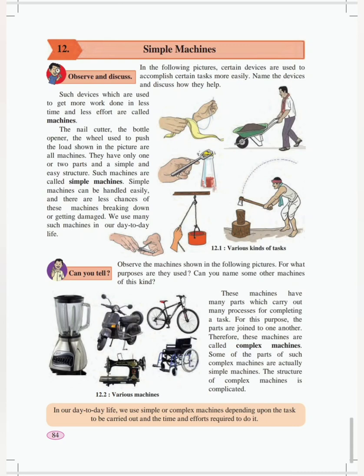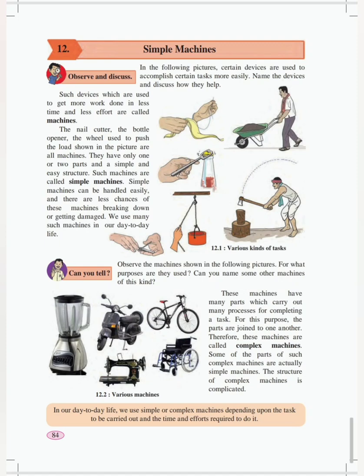As I have explained, simple machines are the machines which are made up of one or two parts. They are called simple machines. Secondly, the complex machines are not like simple machines. They are made up of many parts. For example, a bicycle consists of many parts coming together. They have tires, a chain, a seat, a carrier, a basket and many different parts which work together for the working of the cycle. That is a complex machine.